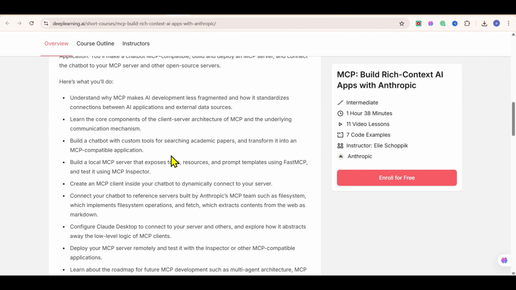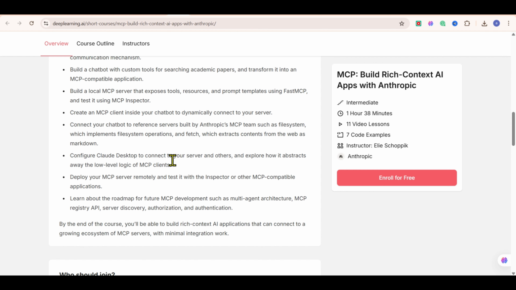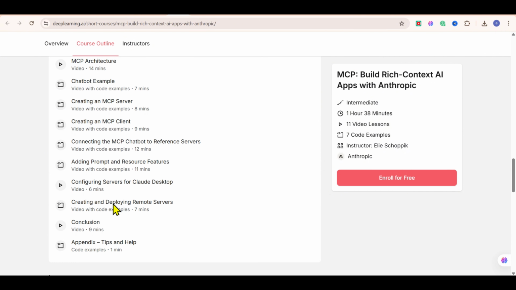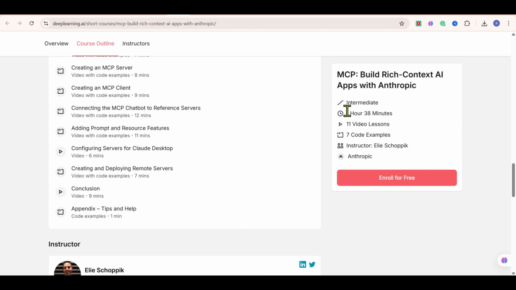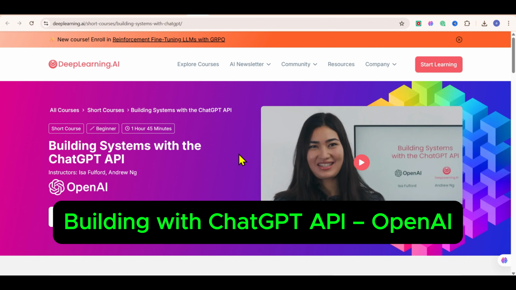In this free course, you'll learn how to build an MCP-compatible server, connect AI chatbots to external services, and make your AI faster and smarter by letting it use the right tools at the right time. If you're serious about building advanced AI apps or agents that do more than just chat, this course gives you the foundational knowledge to make it happen. And the best part? It's taught by Anthropic, one of the leading AI research labs pushing the boundaries of safe and effective AI. If you want to take your AI skills to the next level, this next course is a